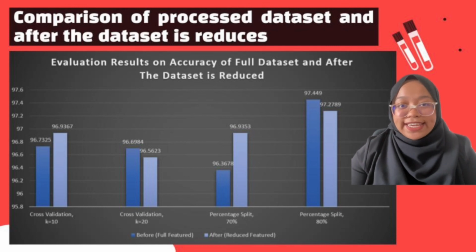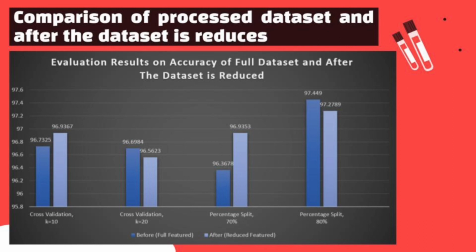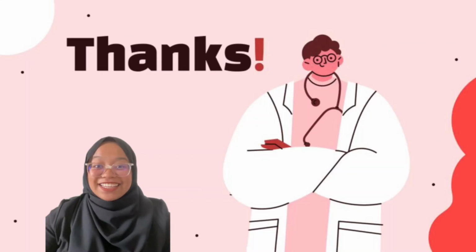Lastly, for percentage split 80%, we do not need to reduce to get a higher accuracy, which is 97.449. Besides, the accuracy decreased because some attributes that we removed are important, but we proceeded to remove them until the accuracy did not drop. Hence, for the cross-validation with K equal to 20 and percentage split 80-20, the highest accuracy is when before we reduce it. That is all from us.